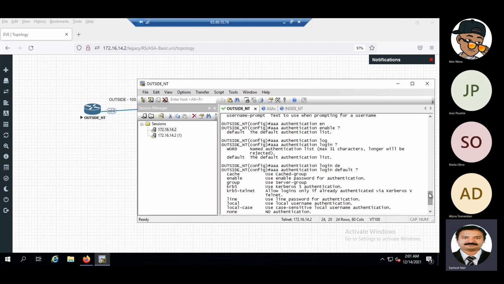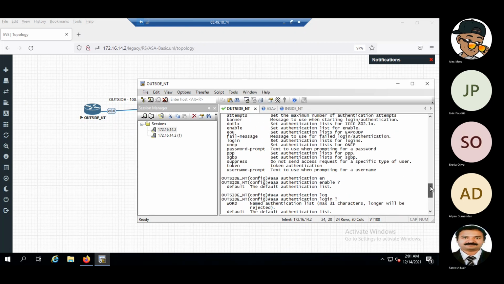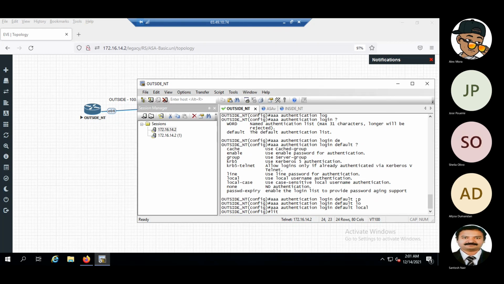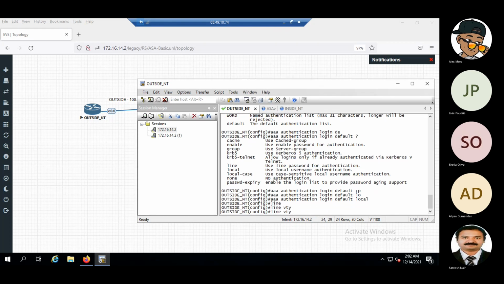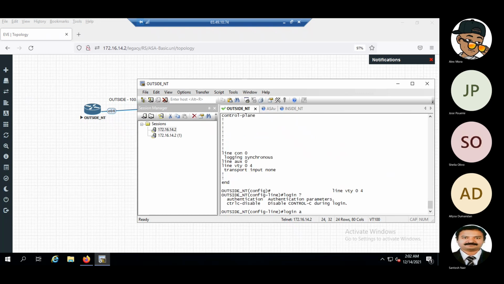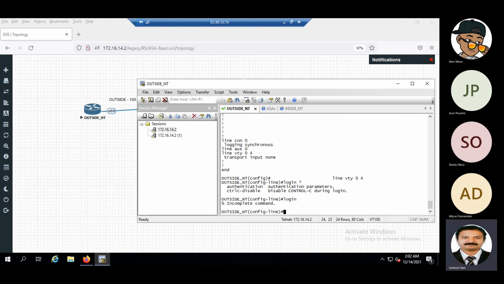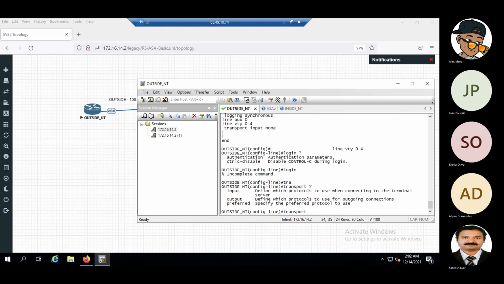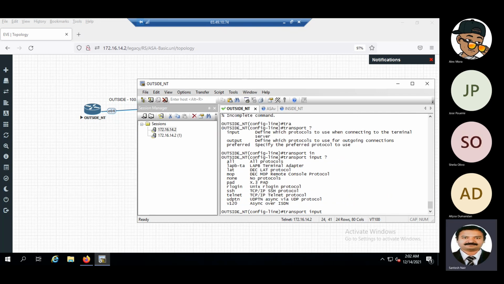This part is clear. We always do it, just for the authentication part. Transport, we can give it as telnet.